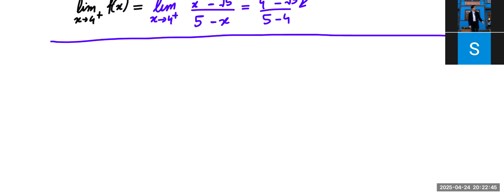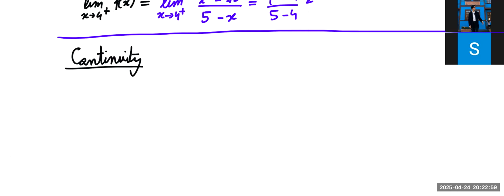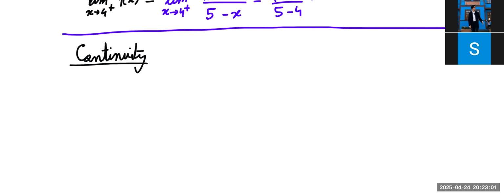So what is continuity of a function? Basically, what do you understand about it? If it goes to infinity, I guess. No, no. Continuity means, so basically, we say that a function